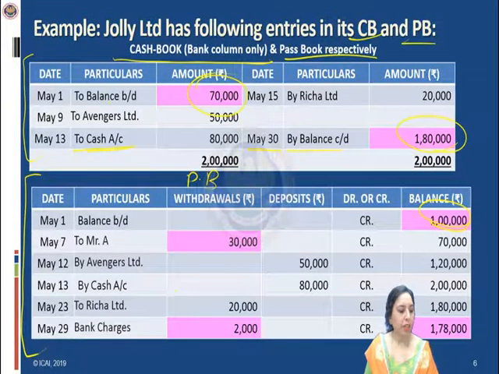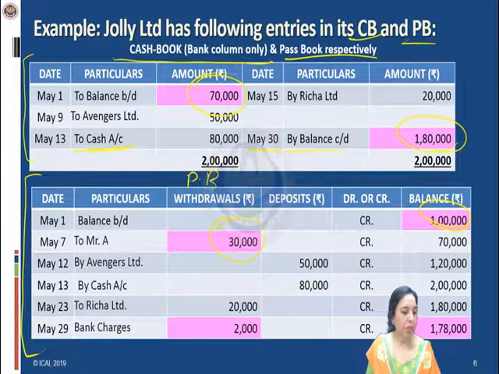Passbook entries are there. 7th May, to Mr. A, 30,000 have been withdrawn from the bank. Now, if you find out from the cash book, there is no entry related to this particular transaction. So this is an unticked item. I have already highlighted, but you have to search them and then put a tick on them, that this is the item which is the cause of difference.